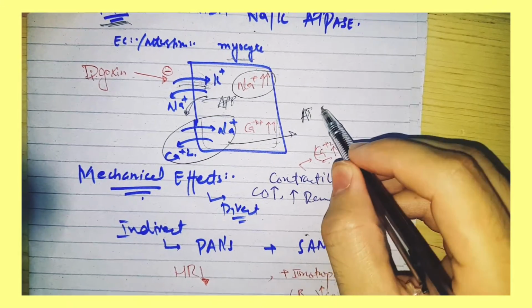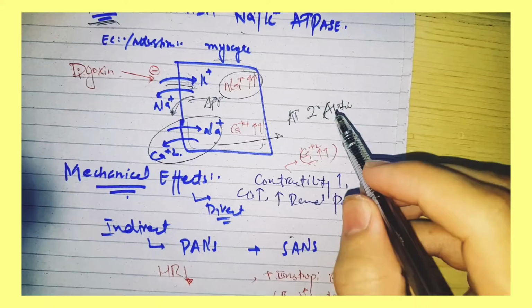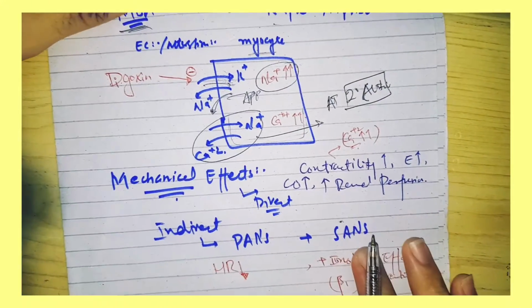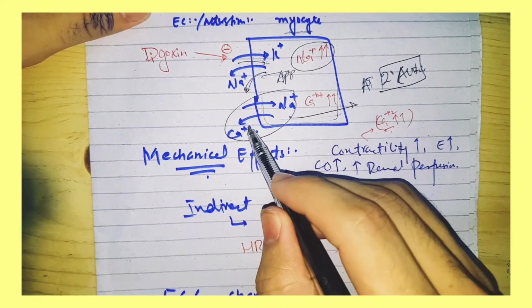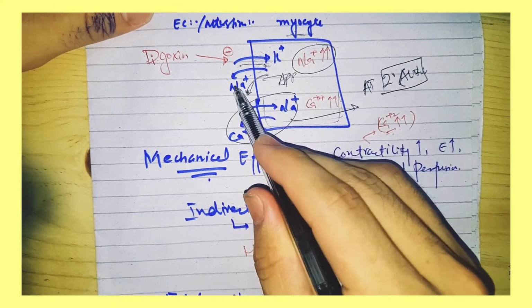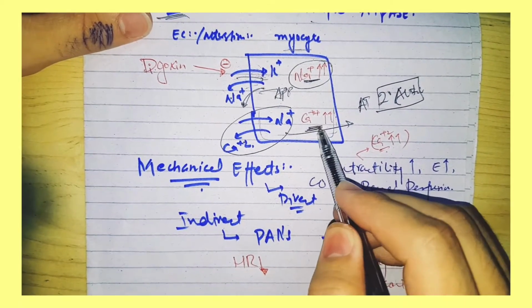In short, this is a secondary active process. So if there is no efflux of calcium and no efflux of sodium, there will be intracellular accumulation of sodium as well as calcium.